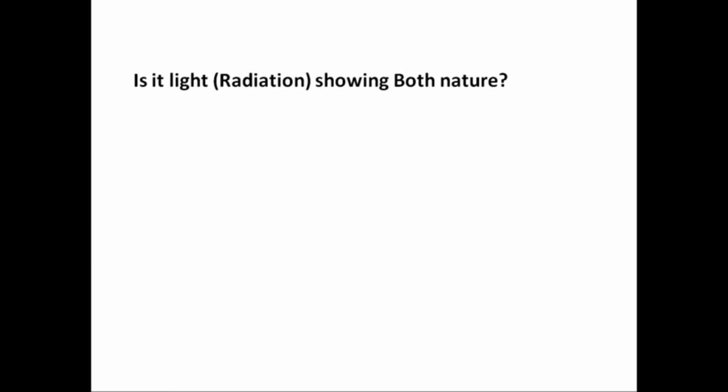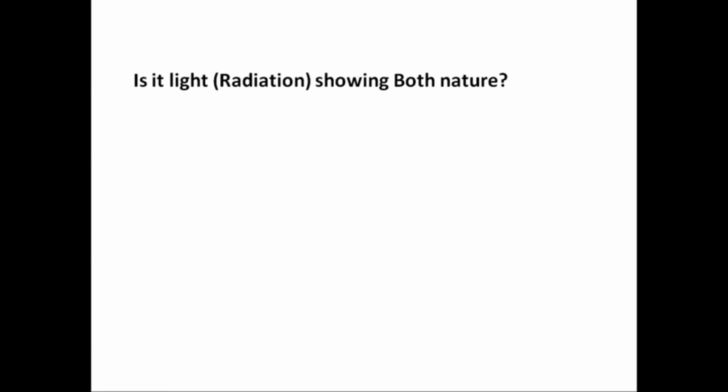The answer was given by de Broglie. Light has both natures, that means dual nature. Sometimes it has wave nature, sometimes it has particle nature. One thing you have to concentrate on here: at one time, light cannot have both natures.